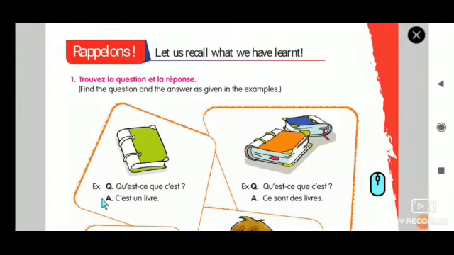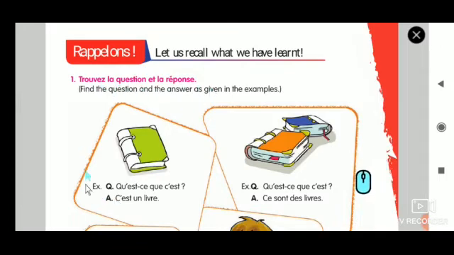First understand the question. Trouvez la question et la réponse. Find the question and the answer as given in the example. Please repeat. Trouvez la question et la réponse. Trouver means find. La question means find the question and also the answer.